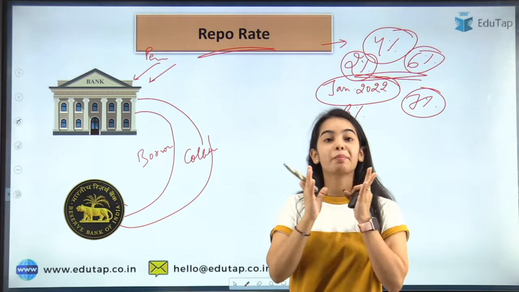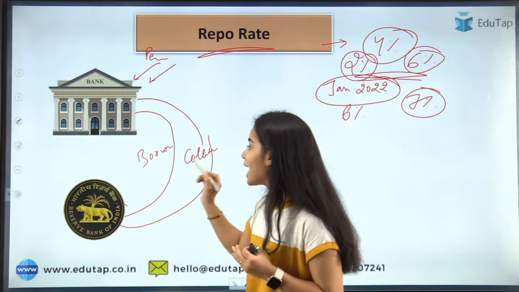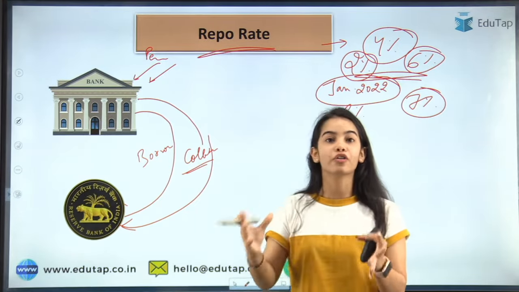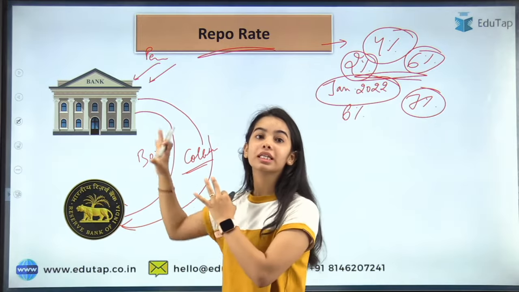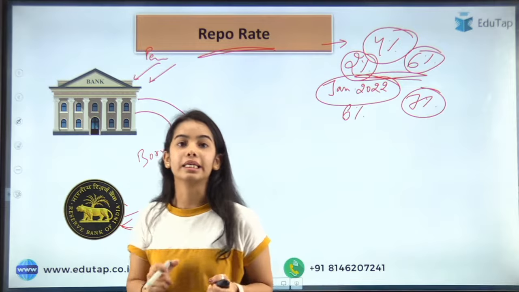Similarly, the banks can borrow from the RBI, and in return they have to give collateral to the Reserve Bank of India. It is a similar process to how we take a car loan or a home loan. Similarly, the bank can take a loan from the RBI for any of its needs.